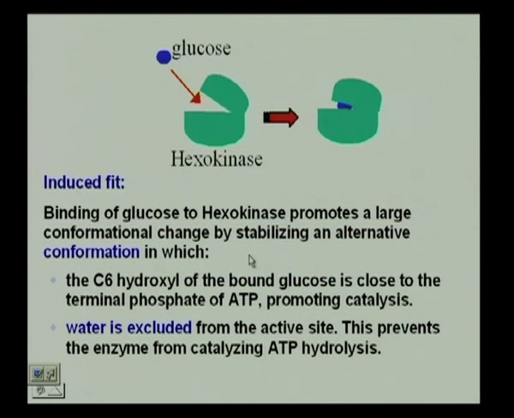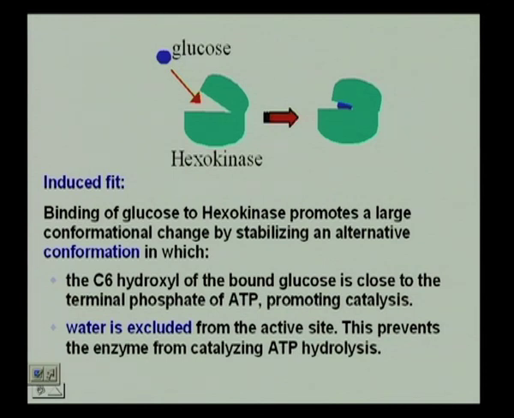Now, what happens in this case is you have what is called an induced fit. Remember, we studied induced fit for the enzyme mechanisms, the way they work. There is a lock and key mechanism and an induced fit mechanism. Usually, the enzymes of the glycolytic pathway have induced fit. They are not ones that would just sit with a lock and key where an exact substrate would come and sit there.